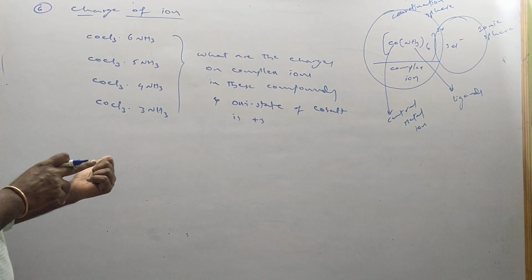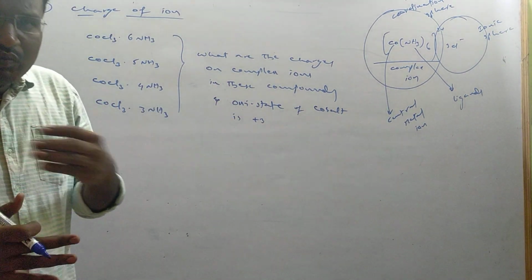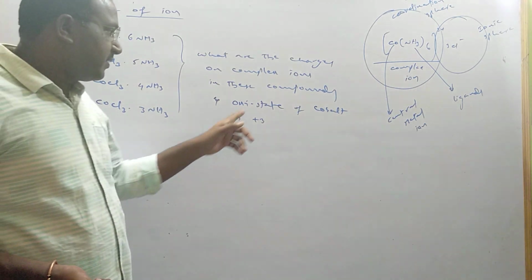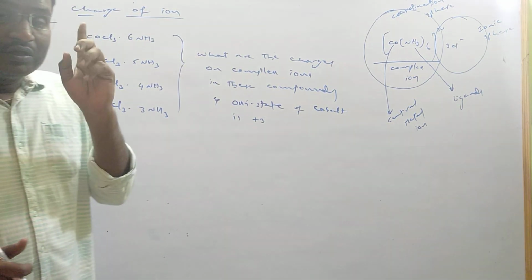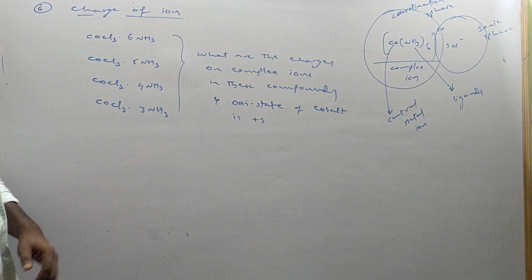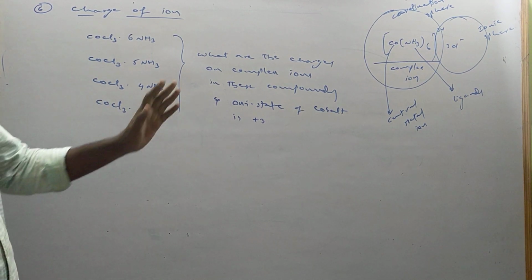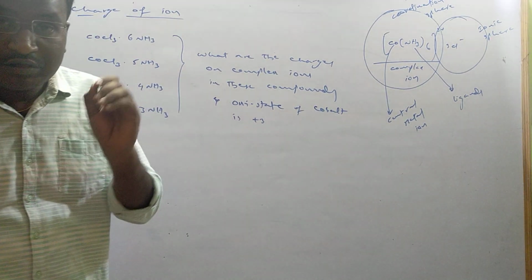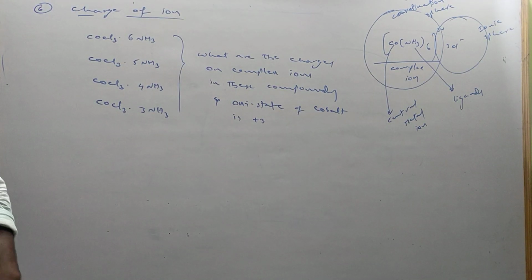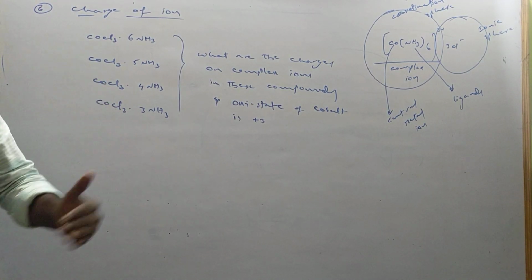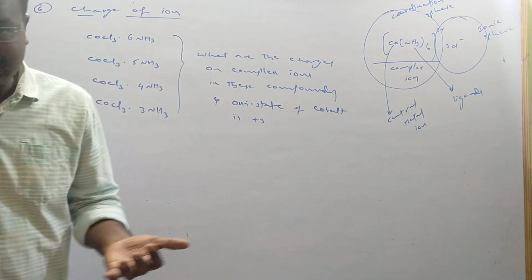Just previously, we saw how to calculate oxidation state. Here, if he has not given the oxidation state as well as the charge, and is asking, at that time you have to use your basic knowledge of d block elements. Suppose cobalt is there, he has not given the oxidation state and is asking the charge. At that condition, you have to think which oxidation state is stable for cobalt. Because cobalt is a d block element, a transition element, it shows many oxidation states, that is a variable oxidation state.